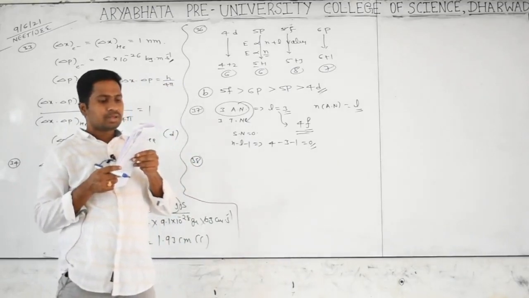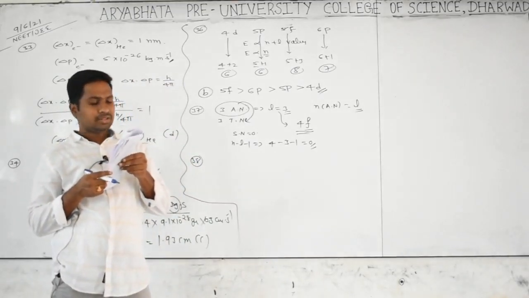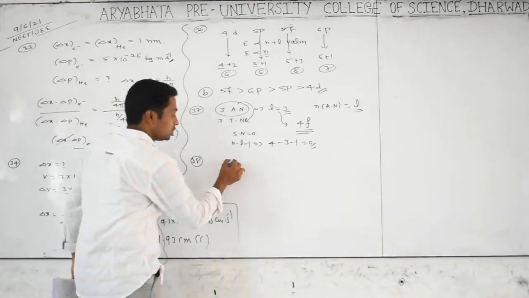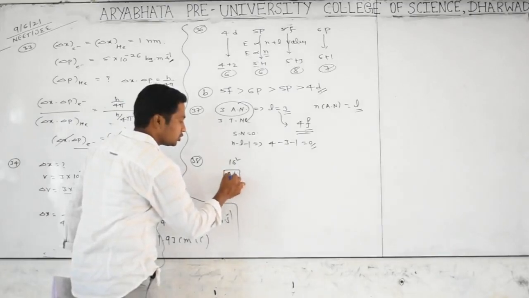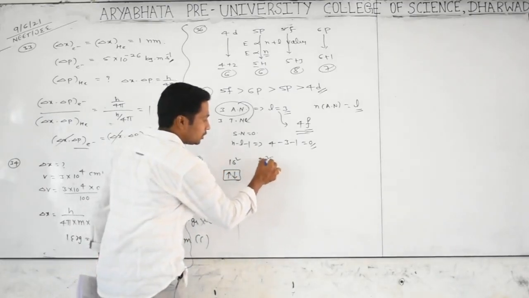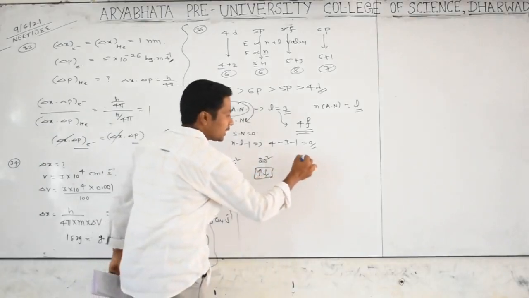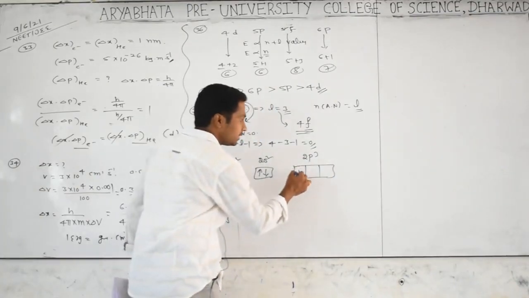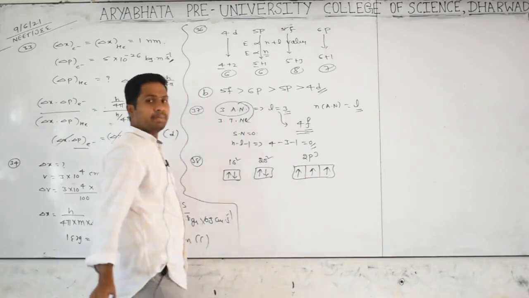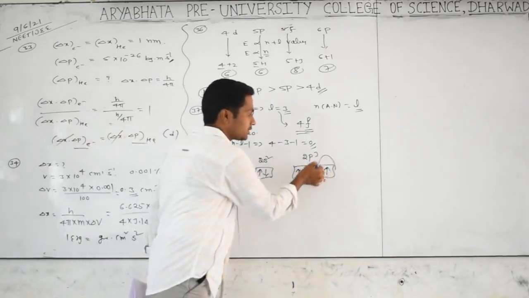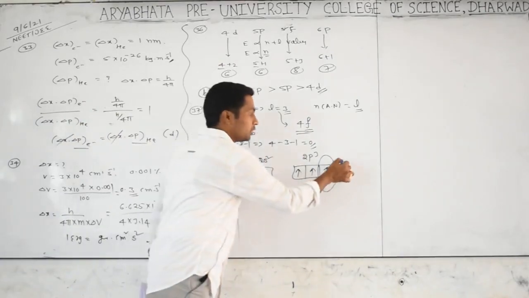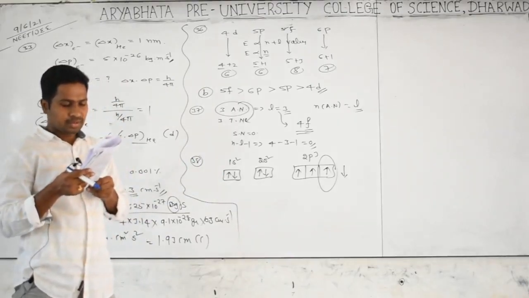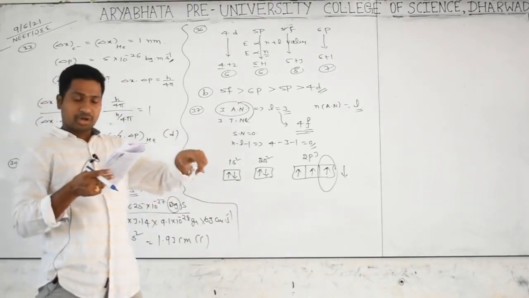What is the question? Which one of the following is a wrong statement? Check the third option, the electronic configuration of nitrogen. 1s2: 2 electrons located means one should be clockwise and the other anti-clockwise. 2s2: one clockwise, one anti-clockwise. 2p3: the 3 electrons are in degenerate orbitals, so first each one goes in and they all should be parallel to each other, but that is not given. Here he has given something different, so this is the wrong statement. Instead of the upward direction he has given the downward direction, which is a wrong representation. First all should be parallel, then pairing will happen, and then it becomes the opposite direction.